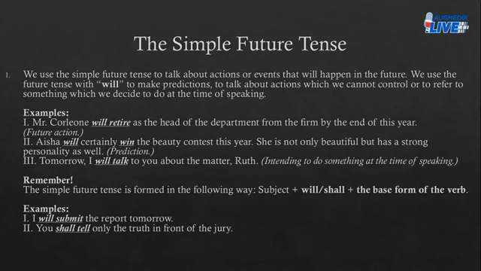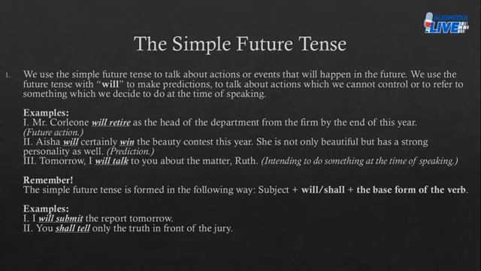Okay? All right. Number three, tomorrow I will talk to you about the matter, Ruth. Intending to do something at the time of speaking. We also employ the simple future tense when we want to do something in the future and we intend to do it. We speak of our intention, and when we speak of our intention, we use the simple future tense. So we say, tomorrow, I will talk to you about the matter, Ruth.